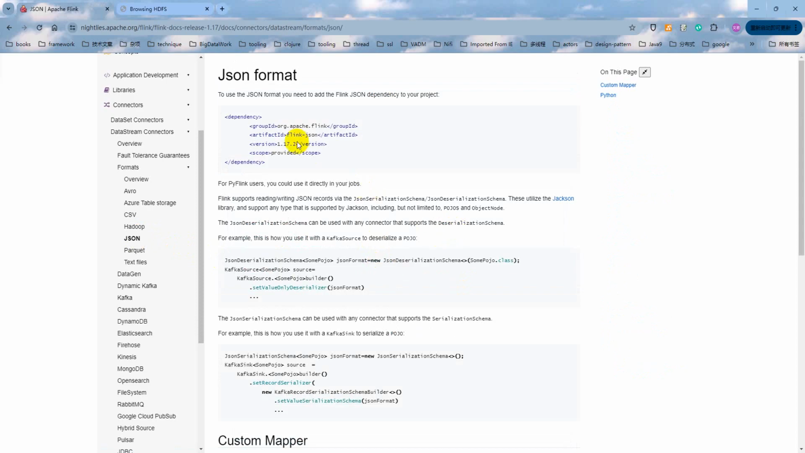In order to use the JSON deserializer, we have to introduce the related dependency into our project POM file. Let me do it. Okay.